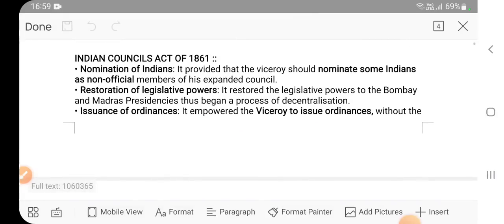So what was the first act? Indian Councils Act of 1861. So see, we have seen revolt was there. So again Britishers passed an act. Now the Indians started demanding their representation. So again the Britishers passed an act with the name of Indian Councils Act.